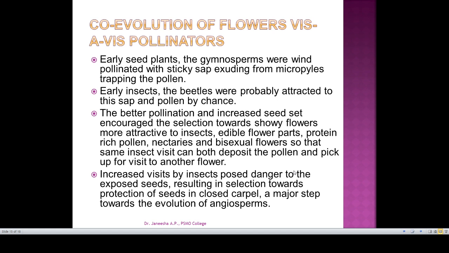Early seed plants, the gymnosperms, were wind pollinated with a sticky sap. We know gymnosperms are wind pollinated. And early insects, that is the beetles, were probably attracted to the sap and pollen by chance. The better pollination and increased seed set encouraged the selection towards showy flowers more attractive to insects.